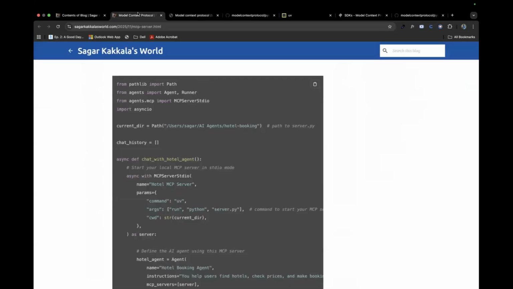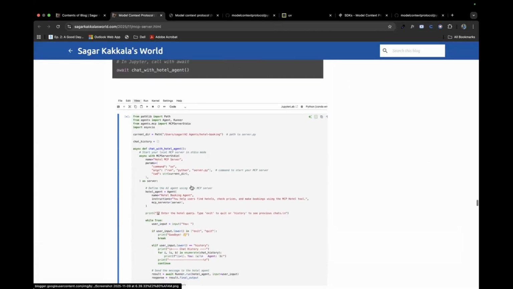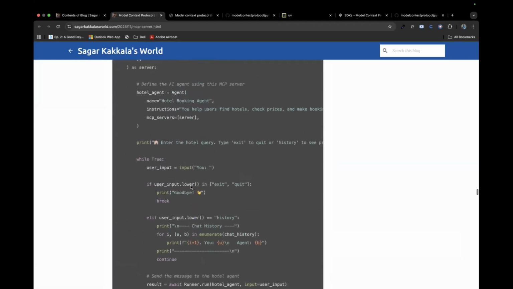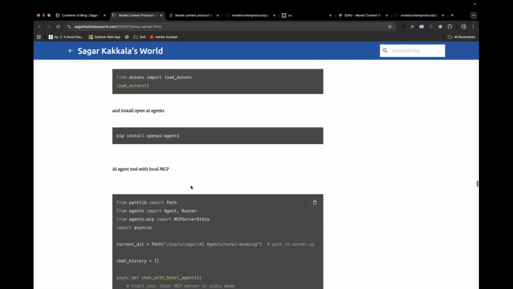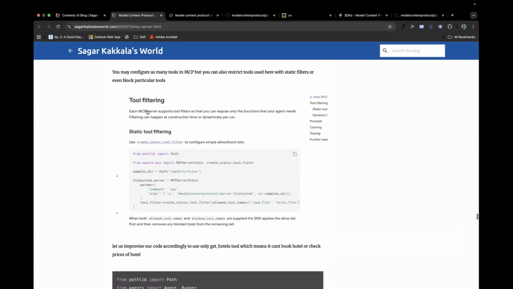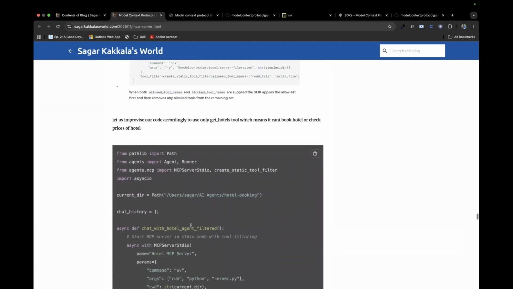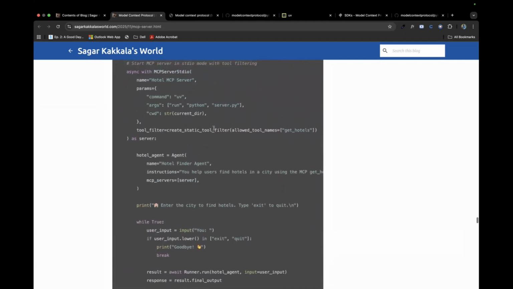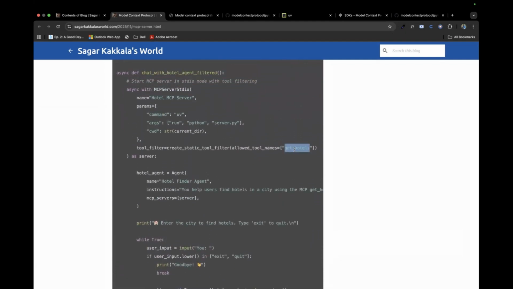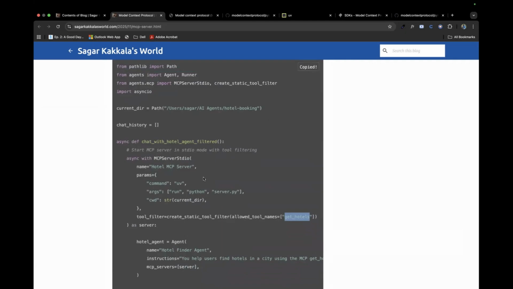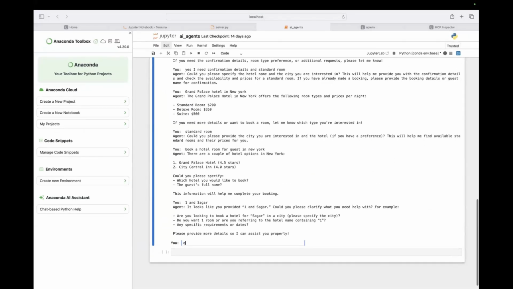So, fine. This is actually the tools that it'll use. Let's say I don't want to use a particular tool, I want to use only get hotels instead of booking hotels. There is something called static tool filtering, where we could say allow only the tool get hotels. It had three tools as we had seen from MCP Inspector, and we are telling it to use only one tool and leave the rest. So that's where we are going for this. Let's exit this first.